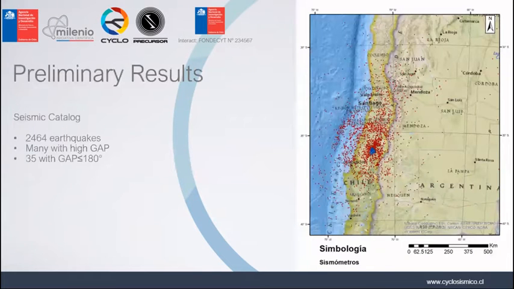So far, 2,464 earthquakes have been located, shown here in this map as little red dots, and here these blue spots are the seismometers. Most of the located earthquakes are outside of the network, as you can see in the map.